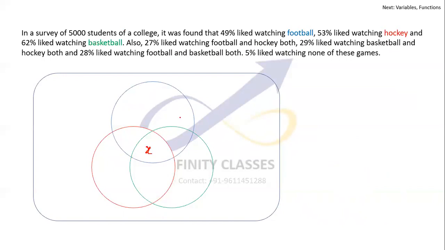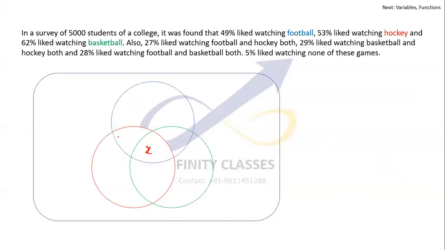Obviously I've colored it so you can easily relate to. This is a football circle, this is a hockey circle, and this is a basketball circle. Now clearly if this is X, they have said 27% like watching football and hockey. Football and hockey was 27, which was this entire portion.